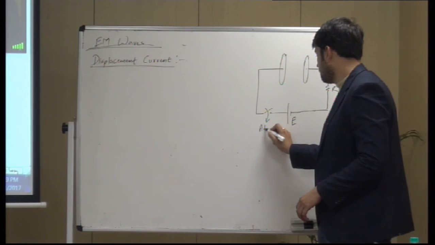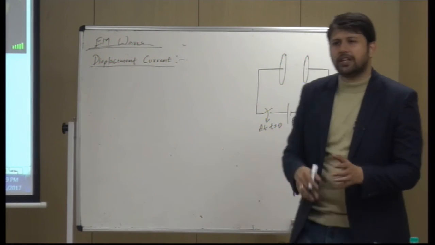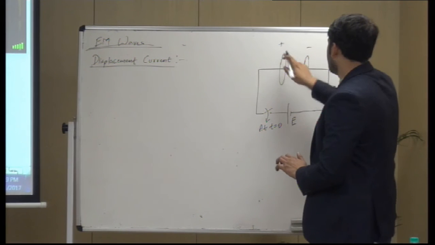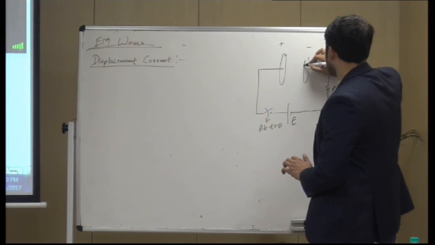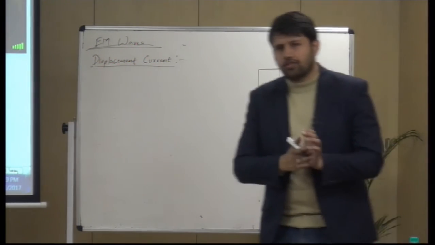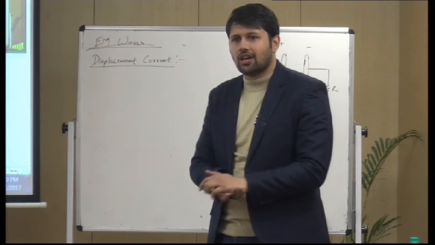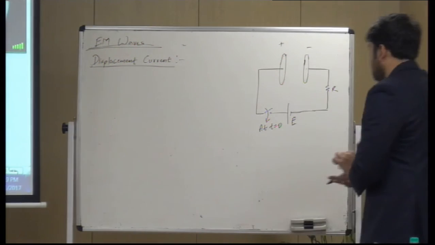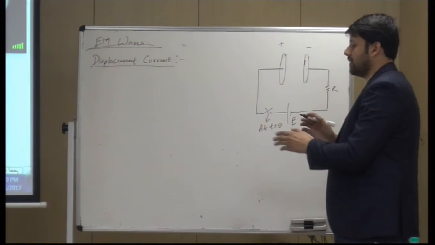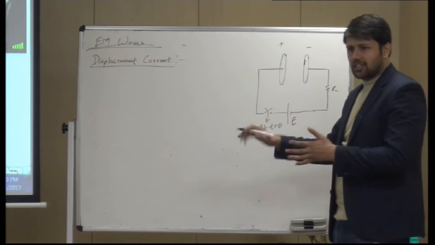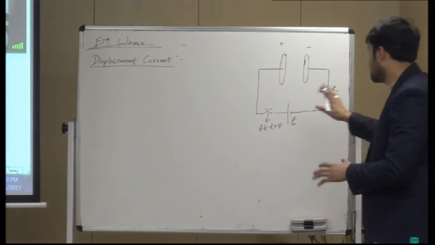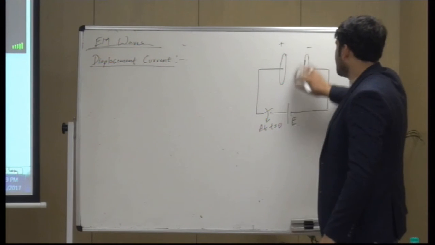Let's say at t equal to 0, a connection is made. So you can understand the current would grow and positive charge would increase on this plate and negative charge would increase on this plate. I would draw a simplified version first, then I'll draw the actual diagram. The analysis is slightly different, but it becomes easier once you understand this.